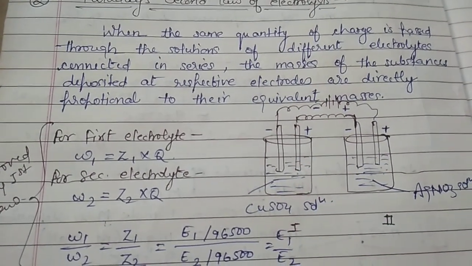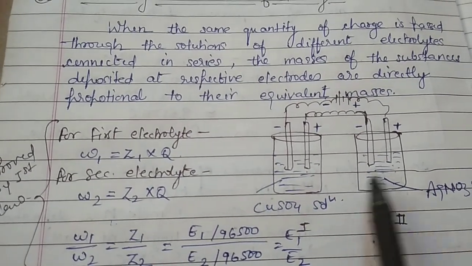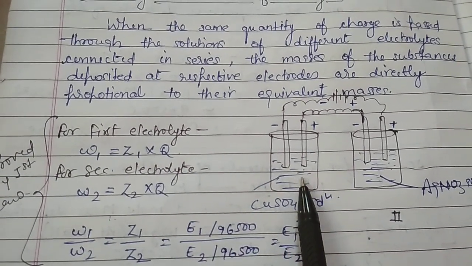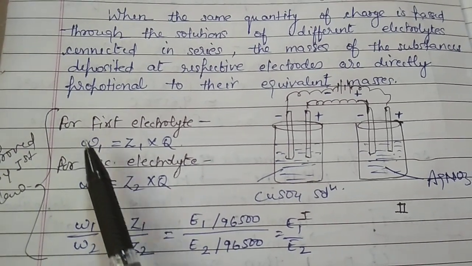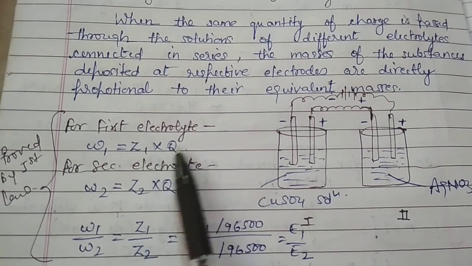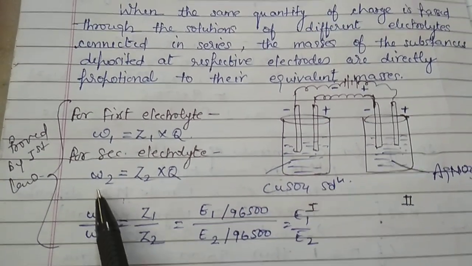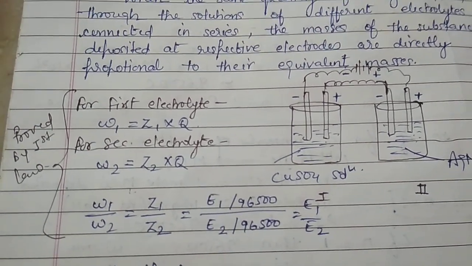So for the first electrolyte, the mass of the substance deposited is W1, that would be equal to Z1 into Q. In the similar manner for the second electrolyte, W2 is equal to Z2 into Q.